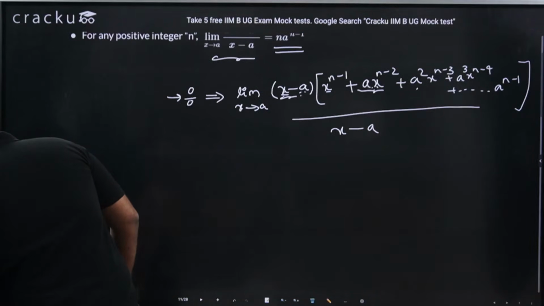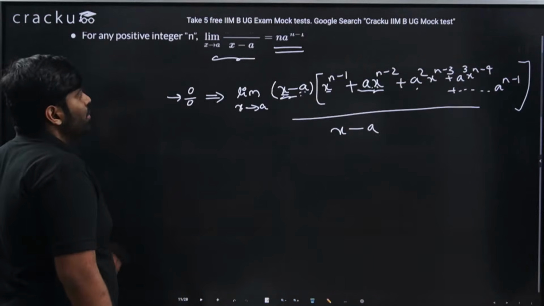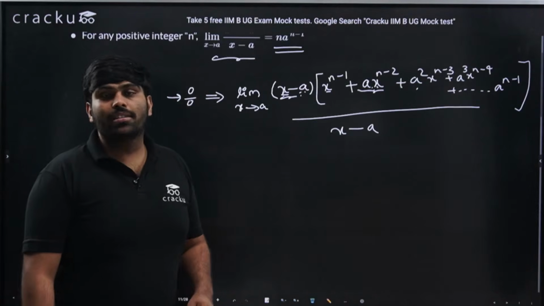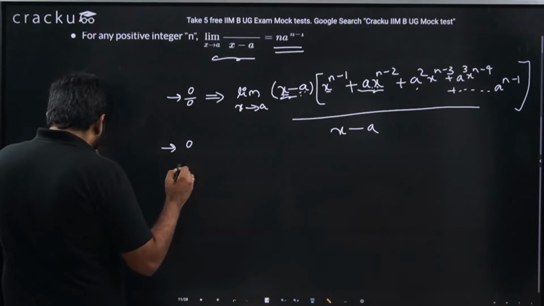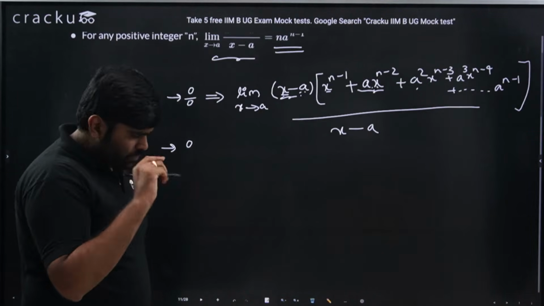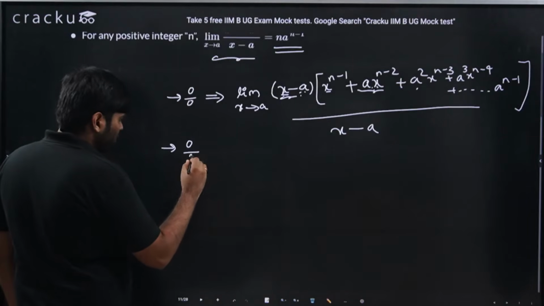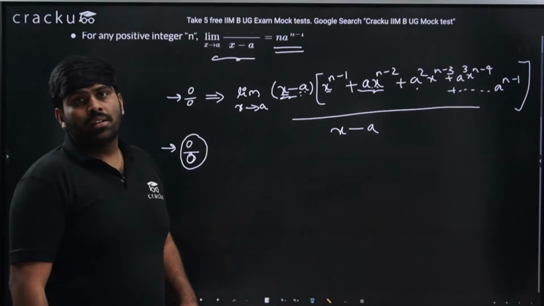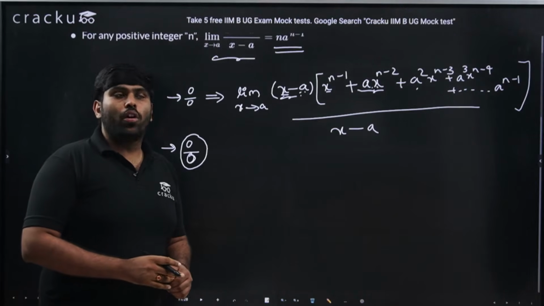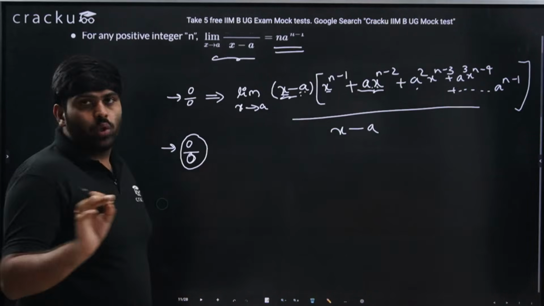So what if we could not simplify? We should be able to simplify. If we do not simplify, the limit does not exist indeed, because you could never see a 0 by 0 form unable to be simplified. See, if it is 0 by 0 form, the value has to tend to a particular thing.